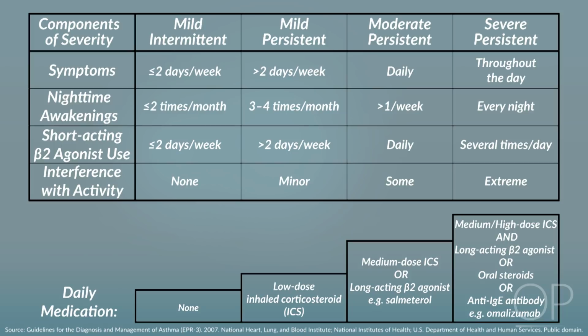With each step in severity, the patient will either increase the dose of a current medication or add another medication to their regimen. For example, if a patient with mild intermittent asthma is found to be using the rescue inhaler more than 2 days per week, categorizing them as having mild, persistent asthma, a daily low-dose inhaled corticosteroid would be prescribed, in addition to their short-acting beta agonist. If this same patient worsens and is later categorized as having moderate, persistent asthma, a daily long-acting beta agonist, such as salmeterol, may be added to their regimen along with their daily inhaled corticosteroid and short-acting beta agonist.